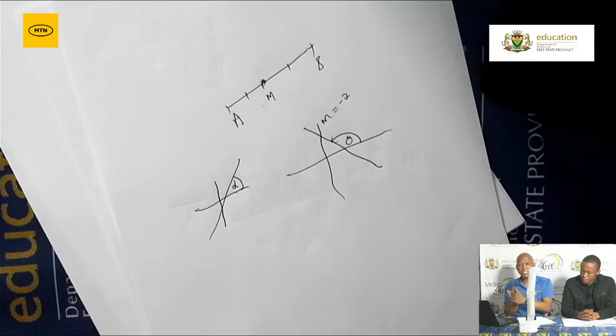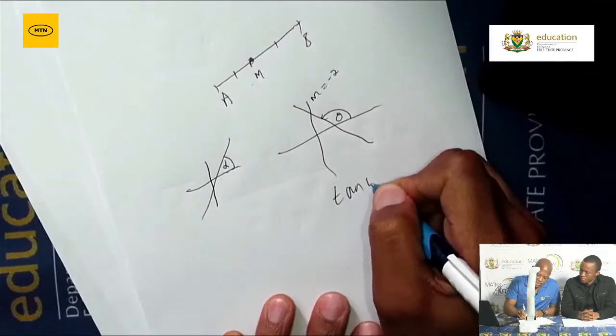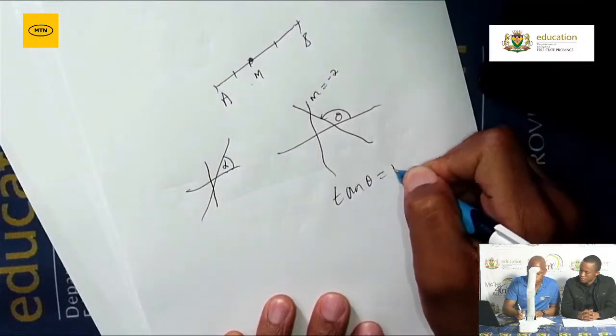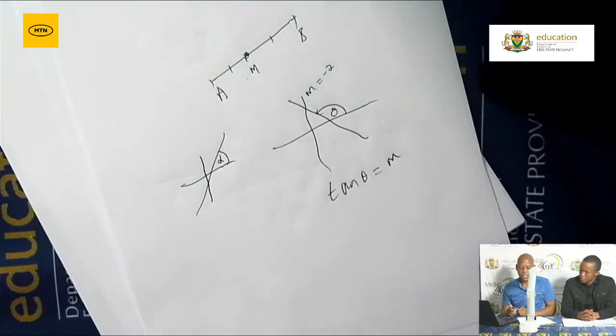If the examiner says determine the angle formed by the line AB, remember you move from the positive x-axis to what? To the line. Then you get that angle. We remember the procedures on how to determine that. The formula is tangent of theta is equal to m. Then from there you substitute.